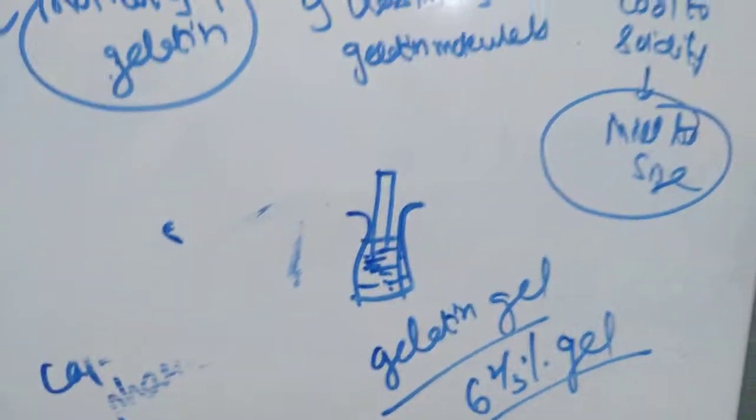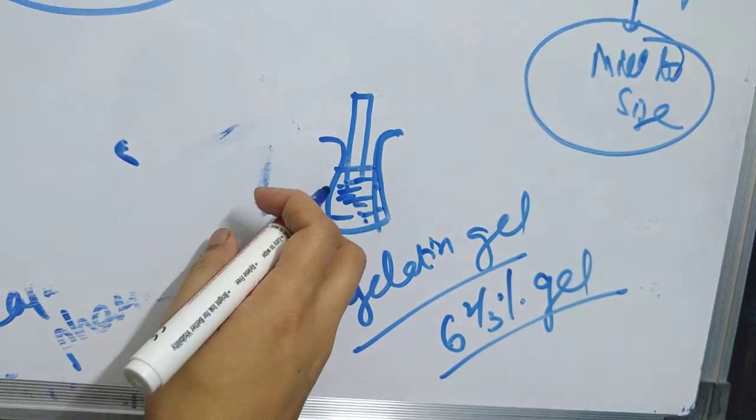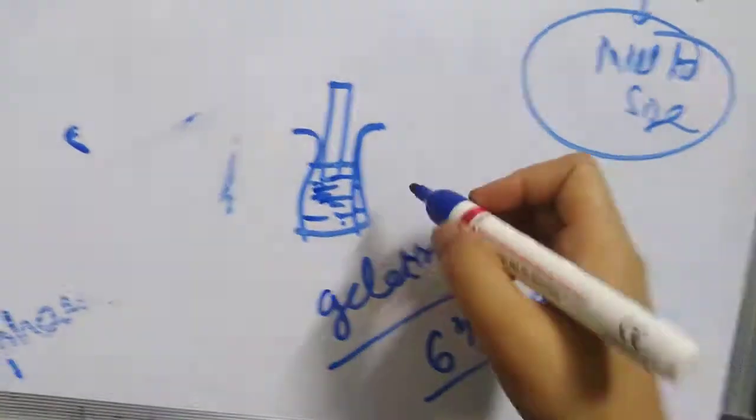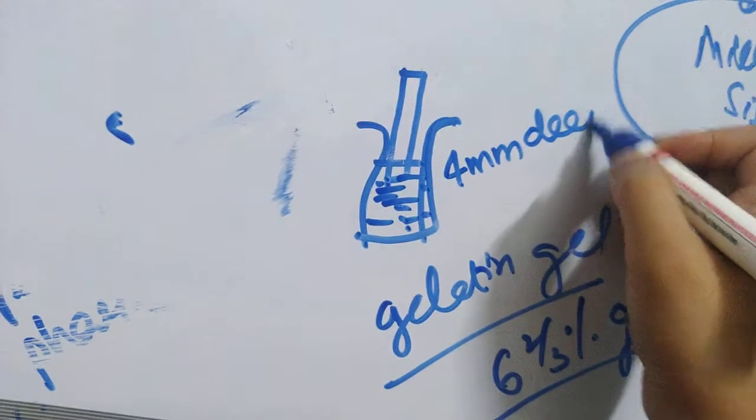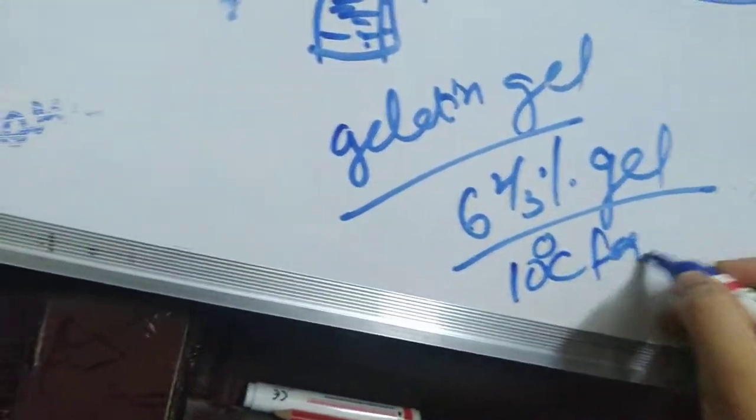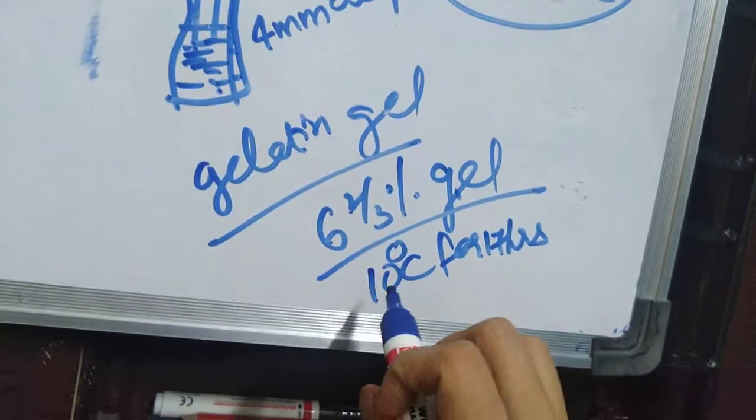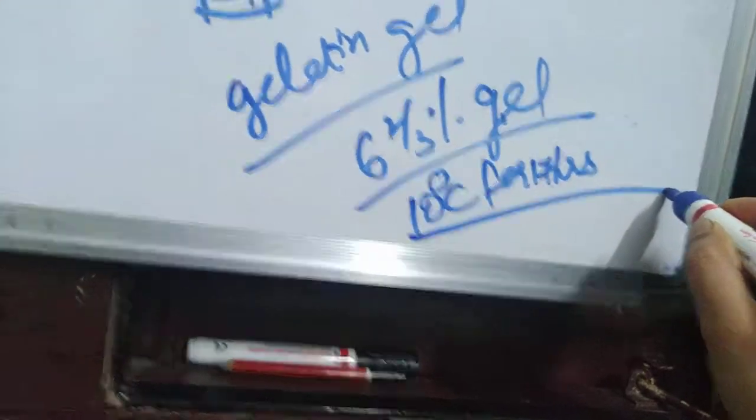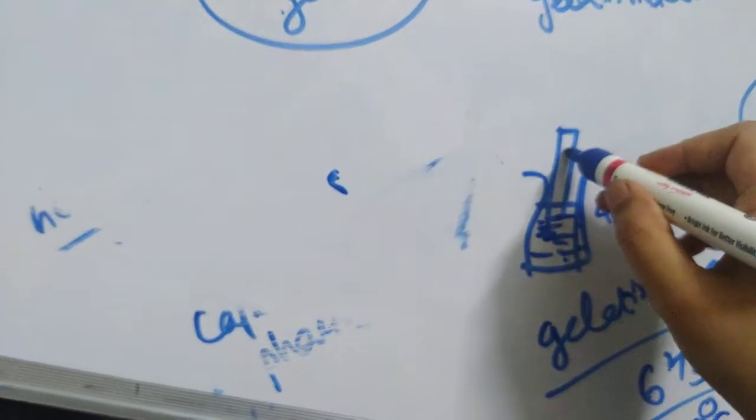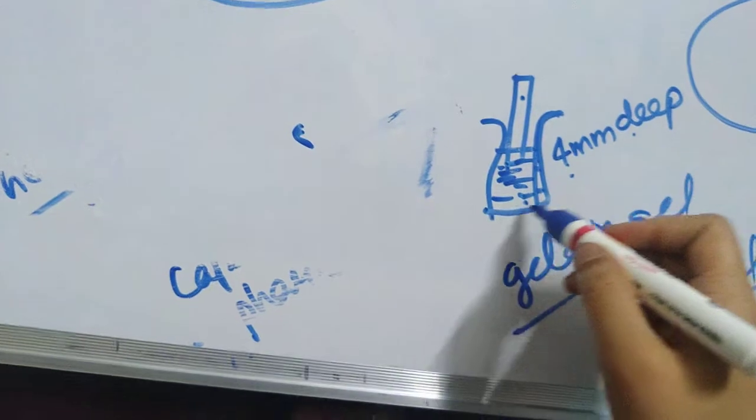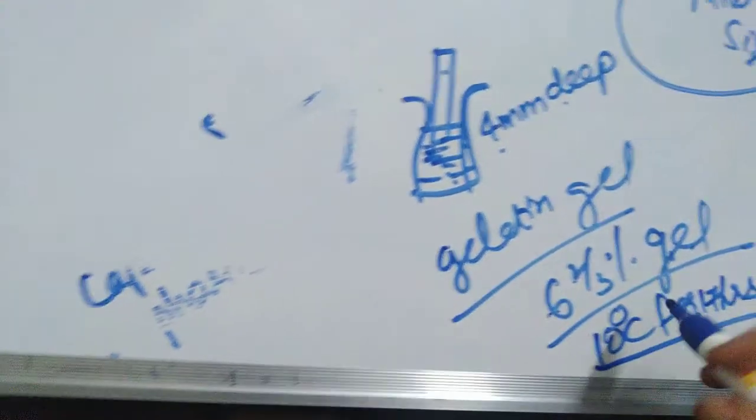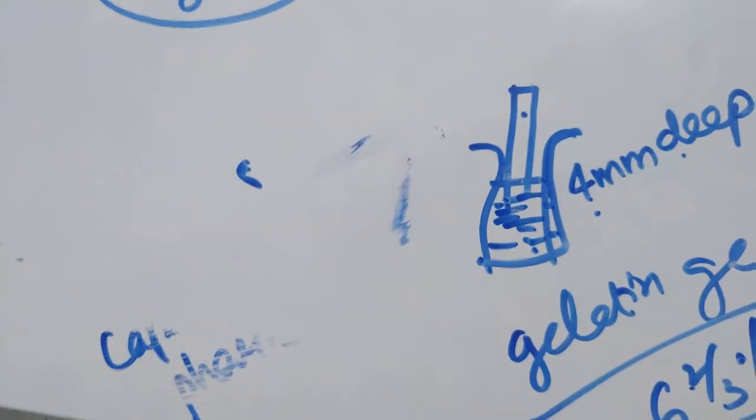So you will see the weight in grams required to move a plastic plunger of 0.5 inch in diameter, 4 mm deep, into a 6.2/3% gelatin gel that has been held at 10 degrees centigrade for 17 hours. This particular concentration of gel has been maintained at 10 degrees centigrade for 17 hours. So when you use this gel, you will determine how much weight is required to move a plastic plunger 4 mm deep into it.